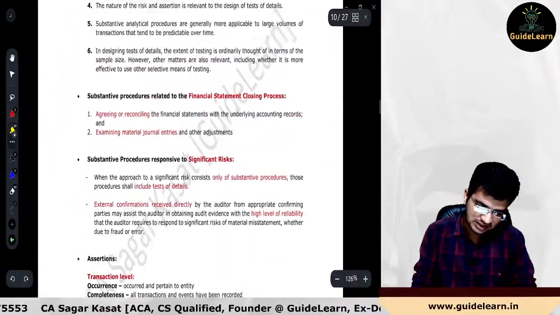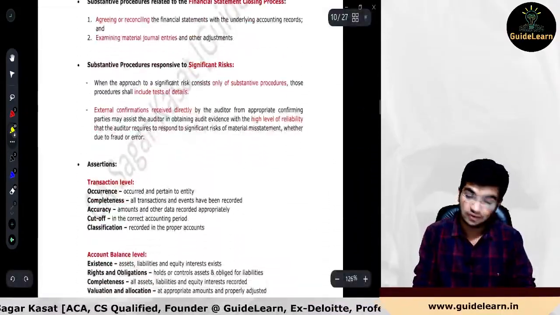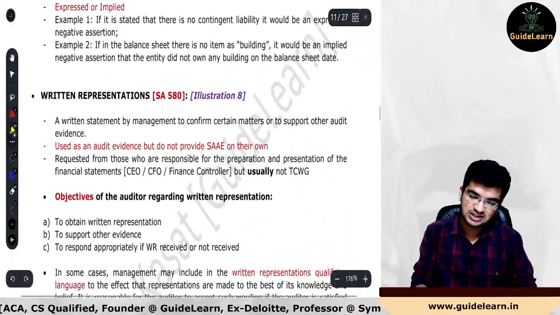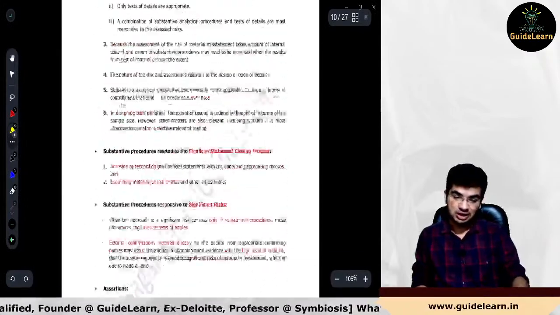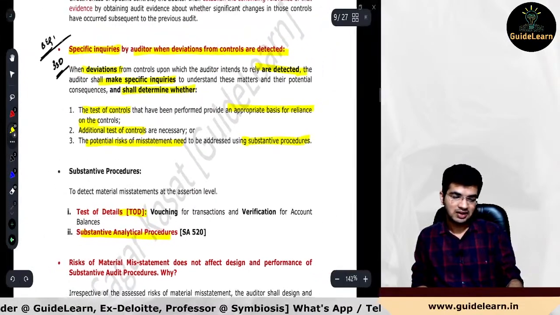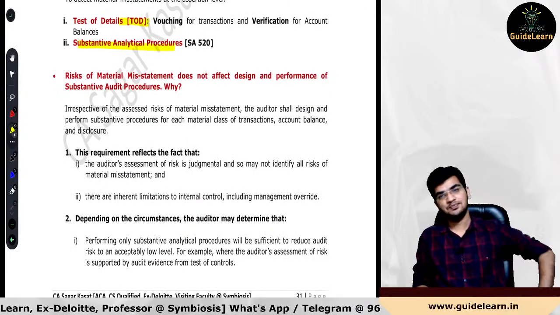Now, the remaining part of this particular chapter I will be covering in the next lecture tomorrow, where we will be revising this part and we will start off with the SA 500 series as well. Very, very important chapter, a big chapter. We will not be able to cover it within an hour, obviously. So we will cover the remaining part of the chapter in tomorrow's session, tomorrow's marathon revision series.